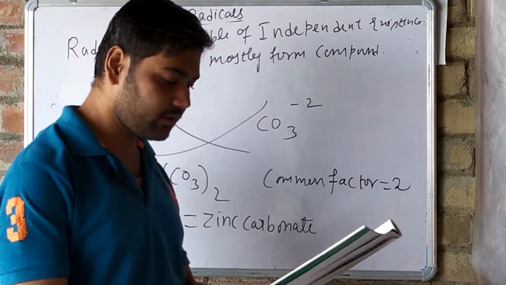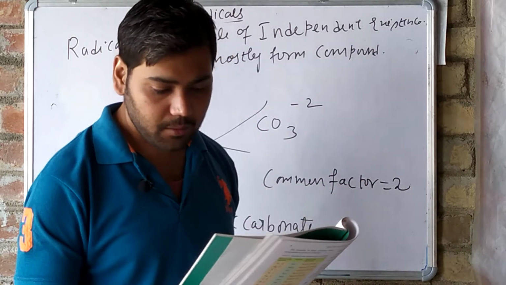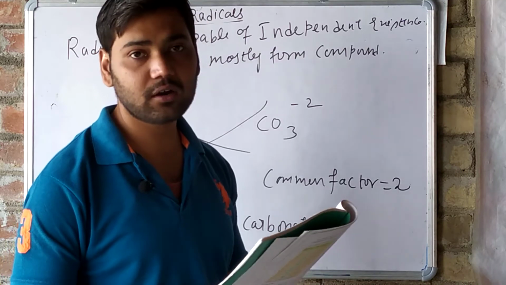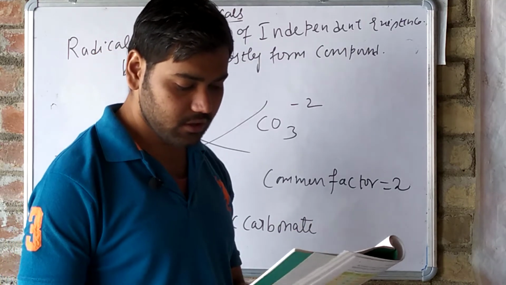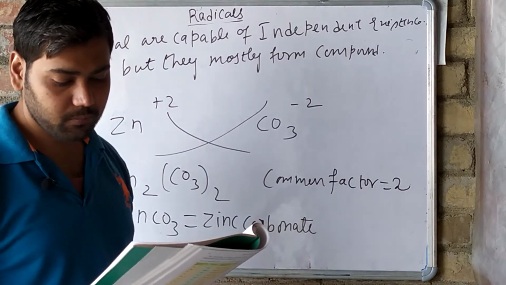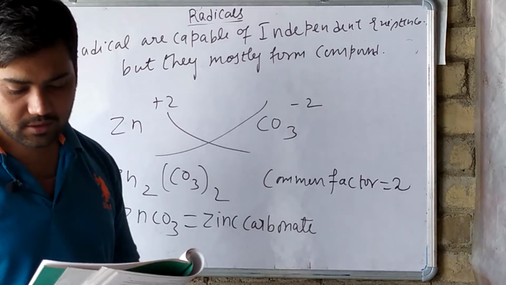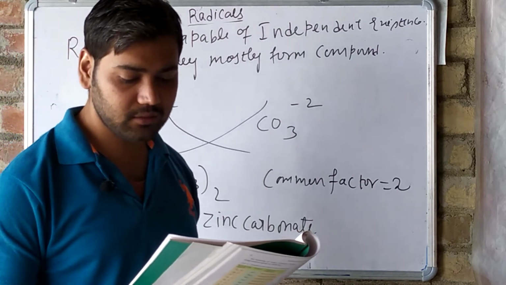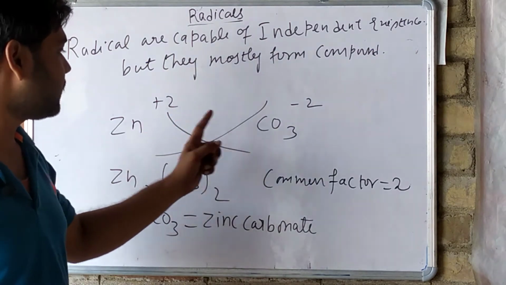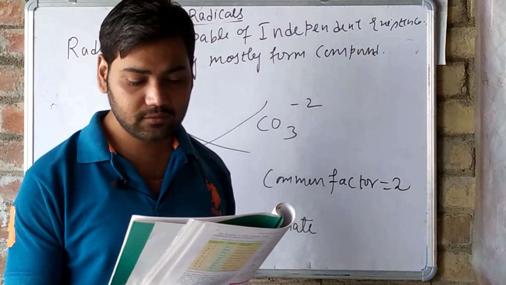See here, it is written on page number 37 below chart table 4.6: radicals are capable of independent existence but they generally form compounds. Compounds of this kind are formed by the combination of opposite charge radicals in such a manner that the charges are neutralized by each other.